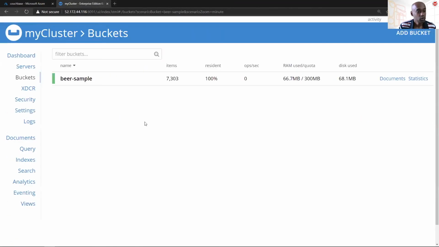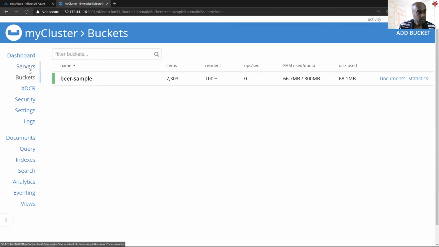And moving along to the Couchbase web UI, you'll observe that I have loaded one of the sample buckets which comes packaged with Couchbase. This is the beer sample bucket. And what is significant for this demo is that it contains a total of a little over 7,300 items.